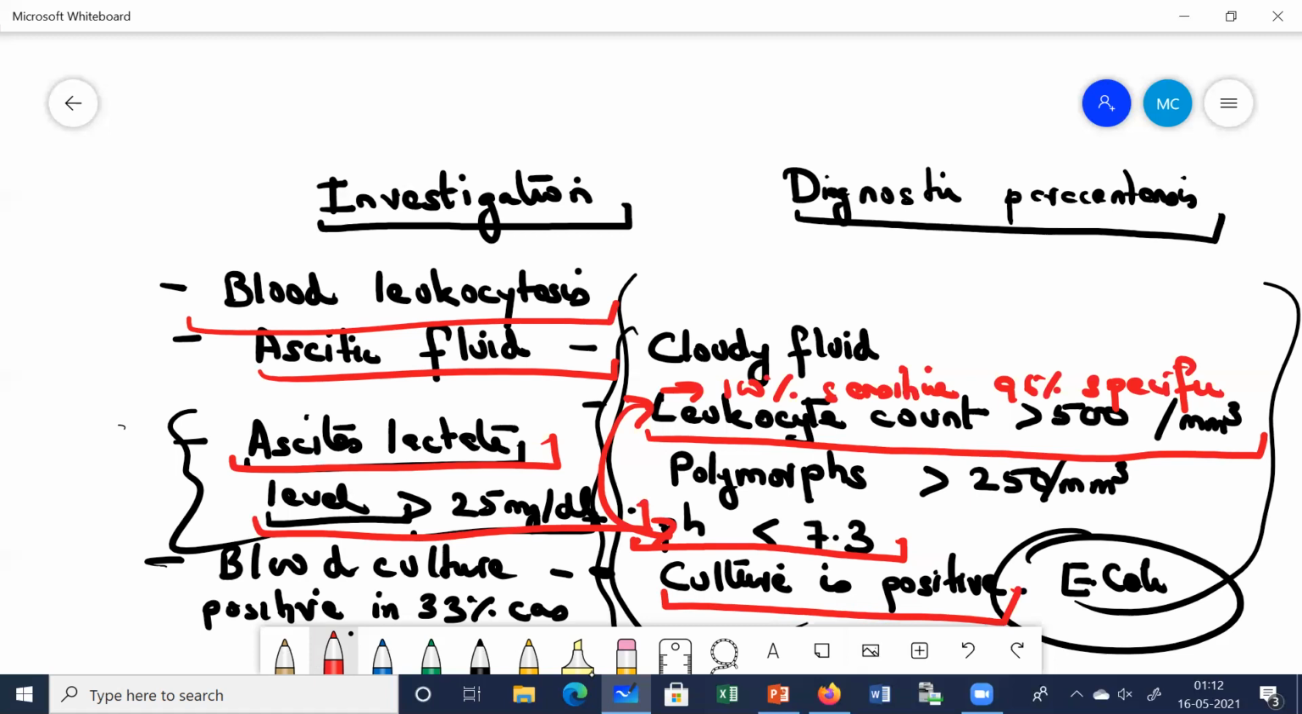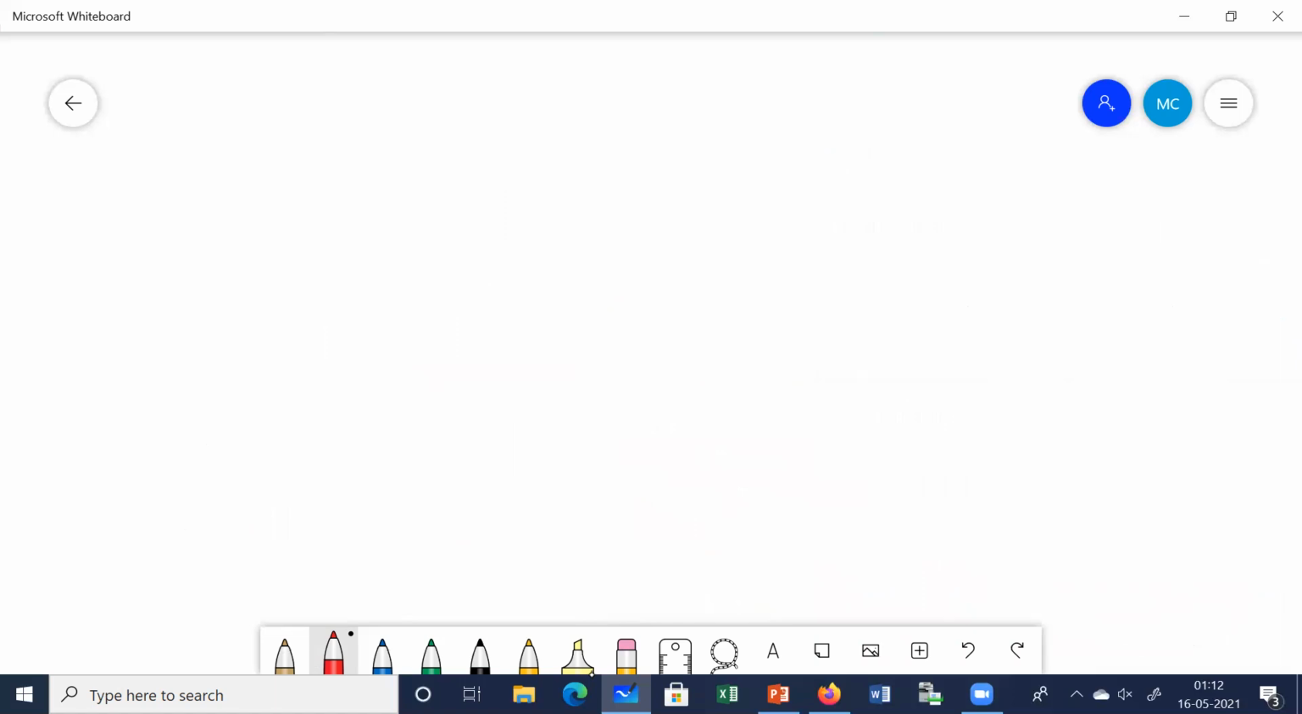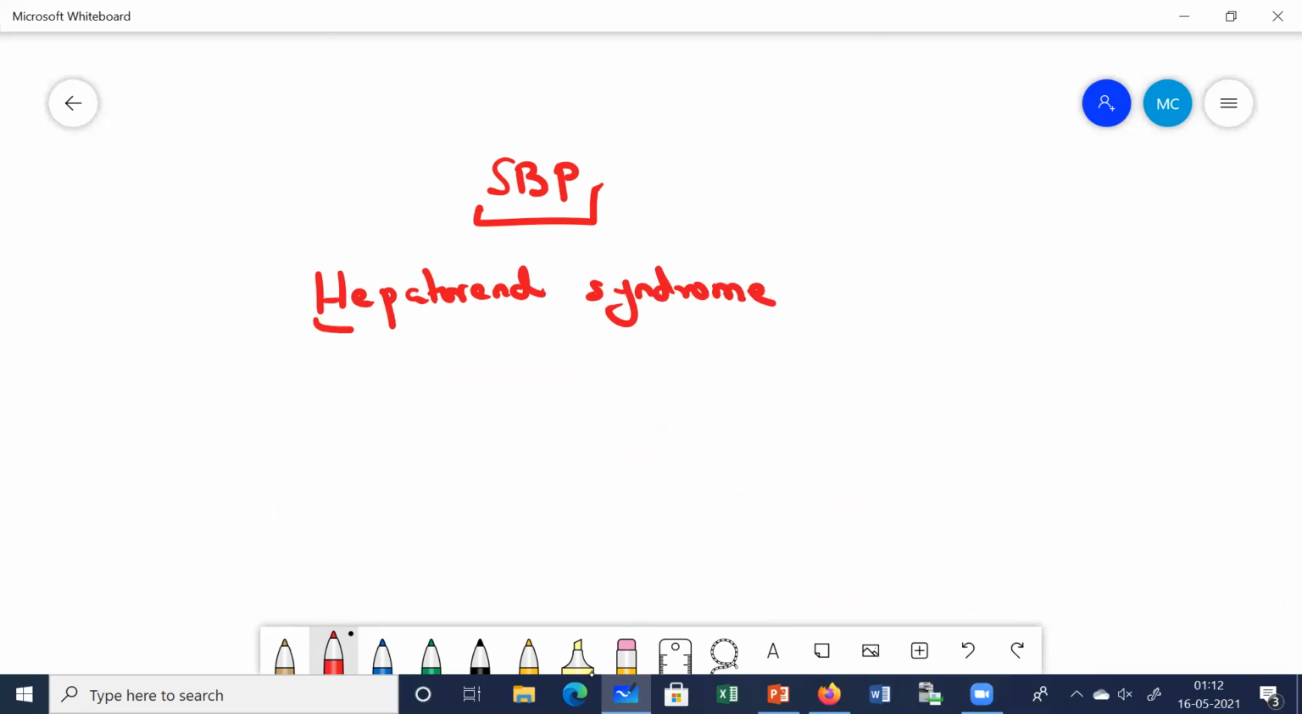After the investigation, let us come to the complication. Remember, early diagnosis of SBP is very important, because if SBP is not diagnosed early, it carries a high mortality. In fact, the most severe complication of SBP is hepatorenal syndrome. Remember, hepatorenal syndrome, this is the most serious complication. This occurs in 30% of patients, and if it occurs, it carries a high mortality rate.